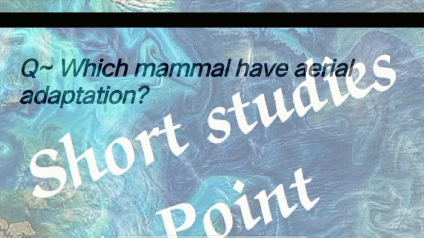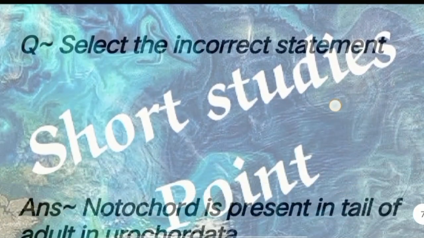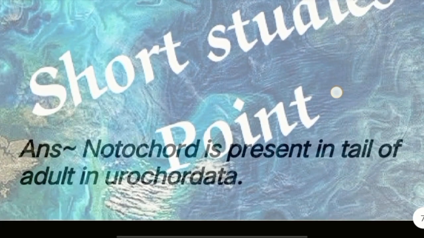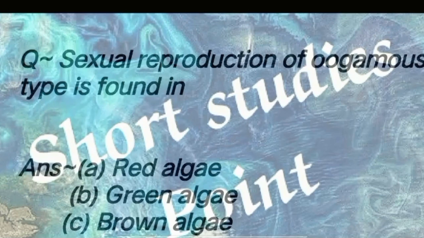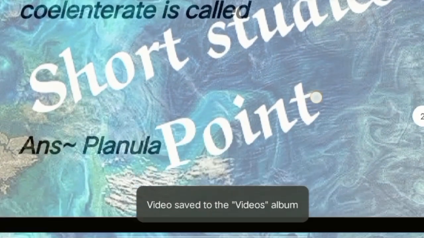Question: which mammals have aerial adaptation? Answer: bat. Next question: select the incorrect statement. Answer: notochord is present in tail of adult in Urochordata is the incorrect statement. Next question: sexual reproduction of oogamous type is found in? Answer: red algae, green algae, and brown algae. Next question: the larval stage shown by coelenterate is called? Answer: planula.